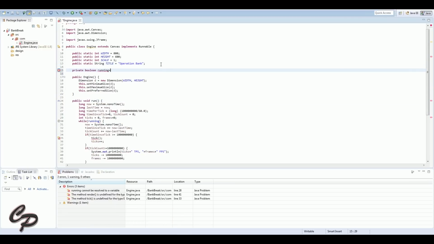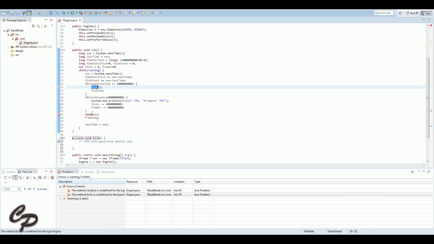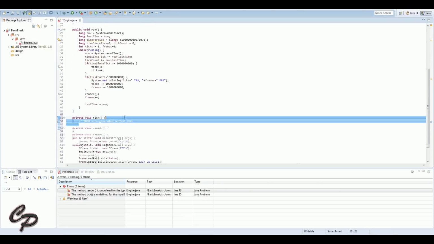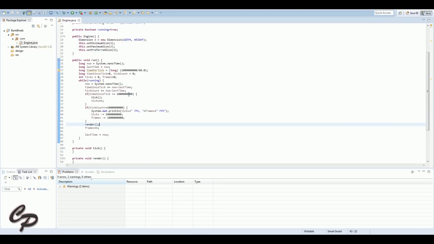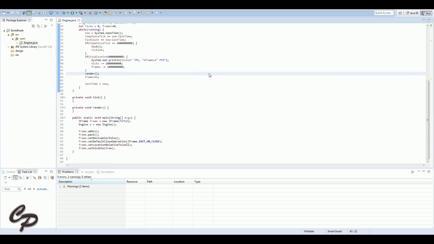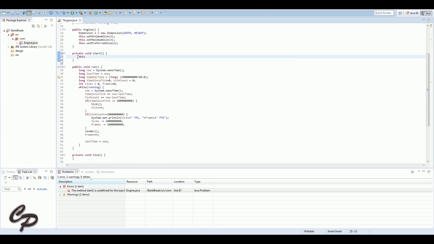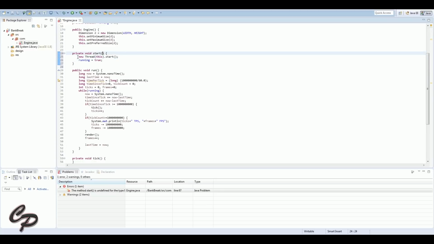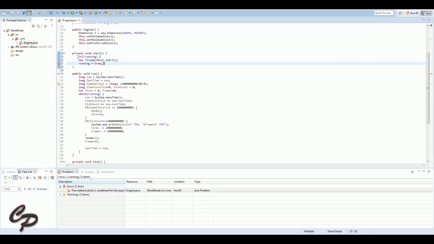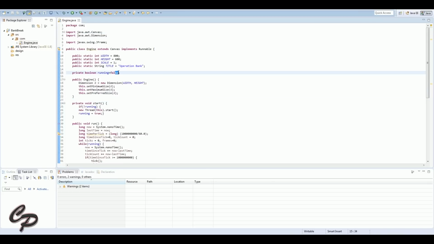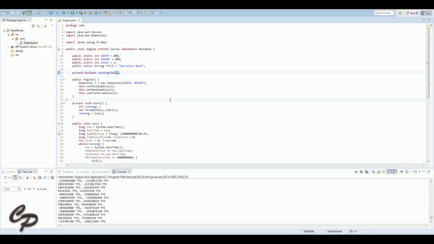Sorry. What I may have to do is set the frame rate. I may limit the frame rate eventually, but to begin with, the frame rate's not limited, as you'll see when we run it in a moment. It does print the frame rate and the tick rate, as you see where it says tick rate is greater than 1,000 million, and then it's got System.out. That just prints the frame rate and the tick rate. And then we've got a render function as well that happens all the time in the loops, but as I said, I may limit that down so that it can only do 60 frames a second or something similar.